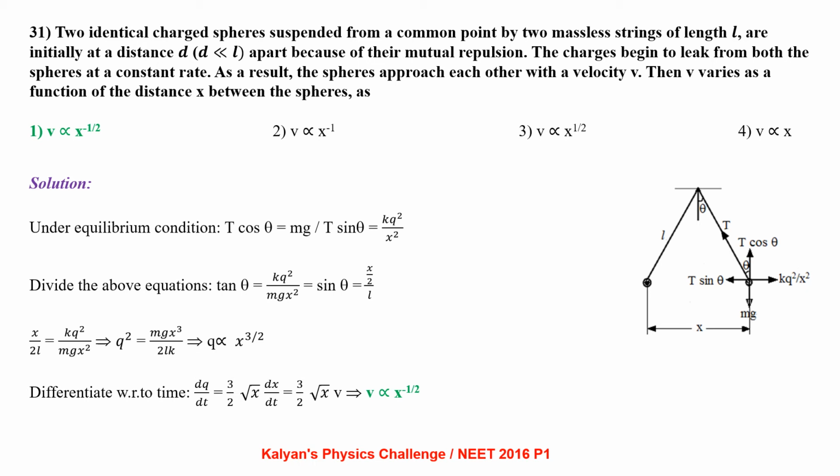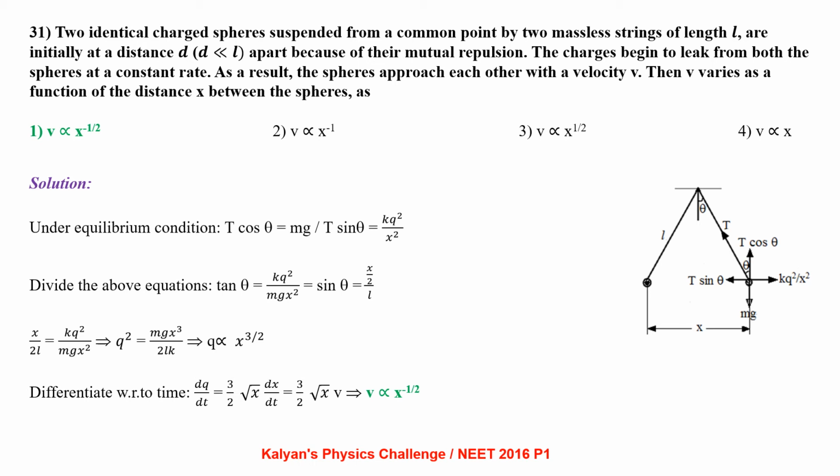Dividing the two equations, we get tan theta equal to kq square by mgx square, and that is also equal to sin theta because of small angle approximation, that is equal to x by 2l. Now I can equate these two. x by 2l equal to kq square by mgx square, from which we get q square equal to mgx cube by 2lk. So from that expression I get q, the charge, proportional to x power 3 by 2.